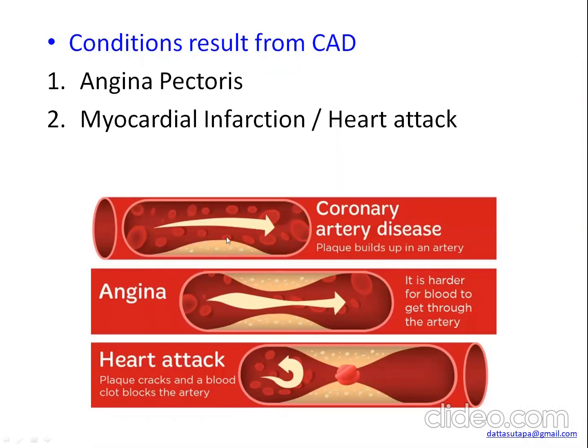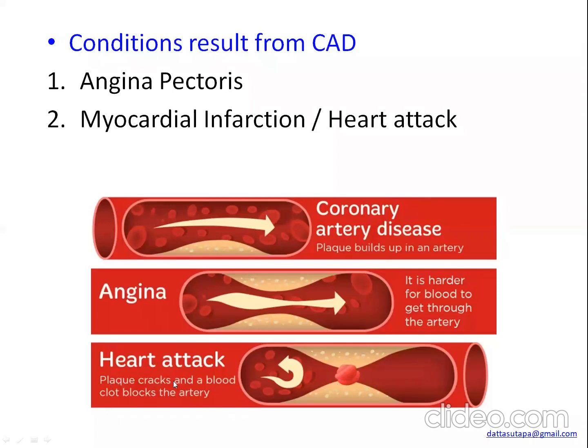Here the plaque formation started to develop, and in angina the plaque is more, so it is harder for the blood to get through the artery. And if there is any kind of blood clot formation, that means the total supply is somehow blocked through this blood vessel, it will lead to a massive heart attack.